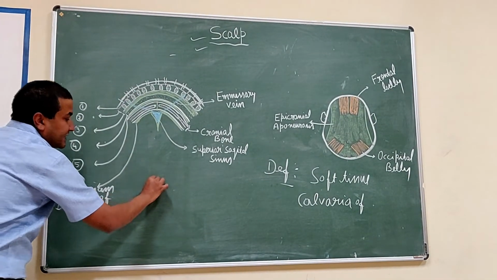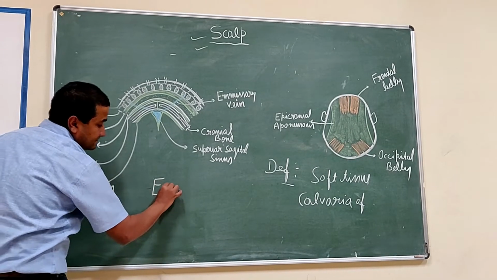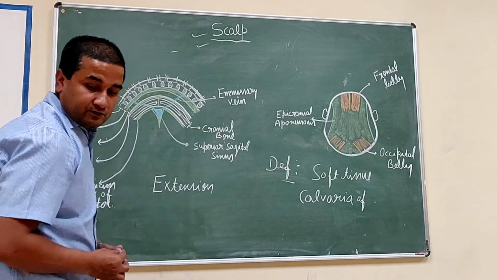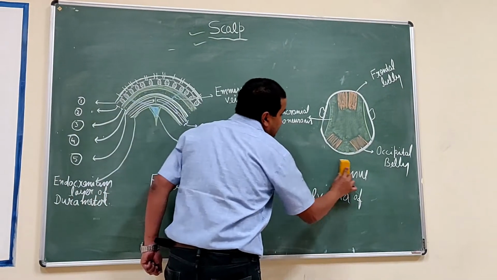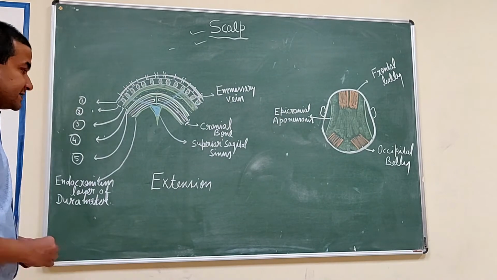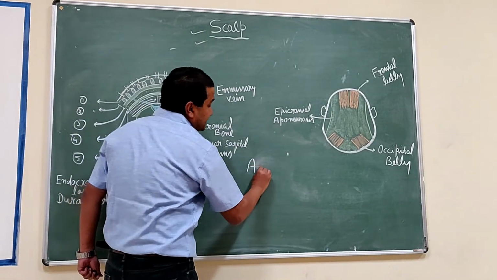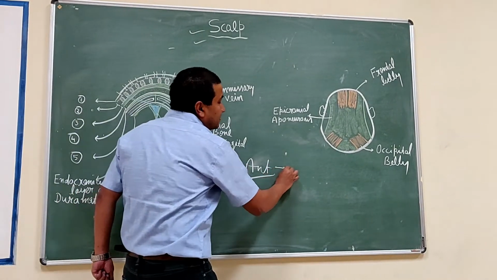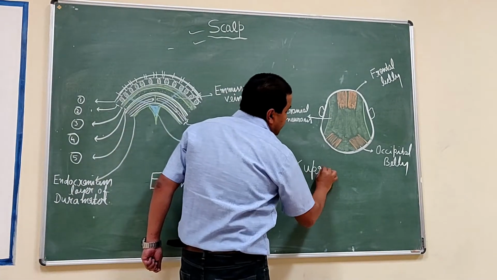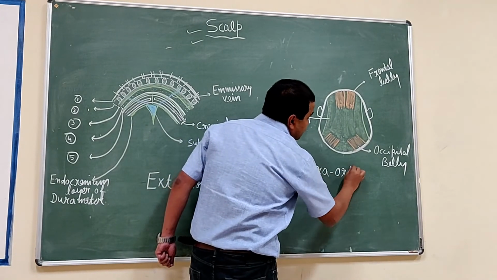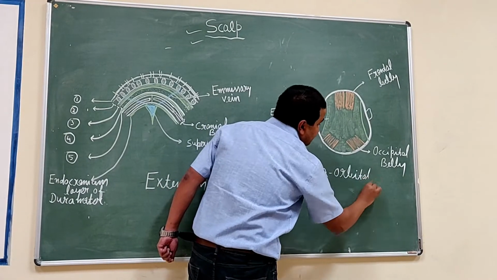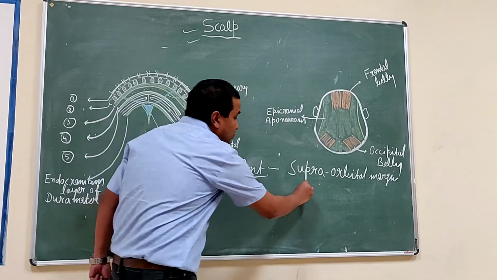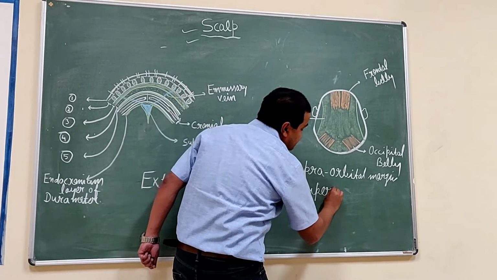Then its extension. Anteriorly, it extends up to the supraorbital margin or superciliary arch.